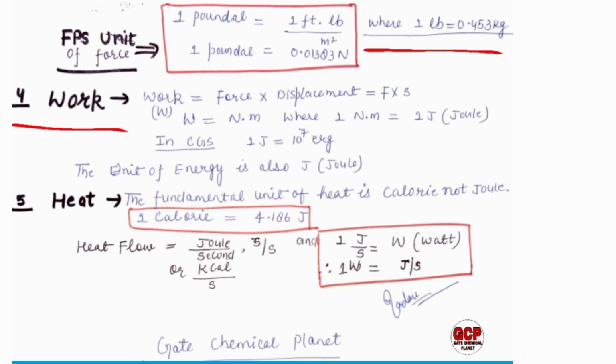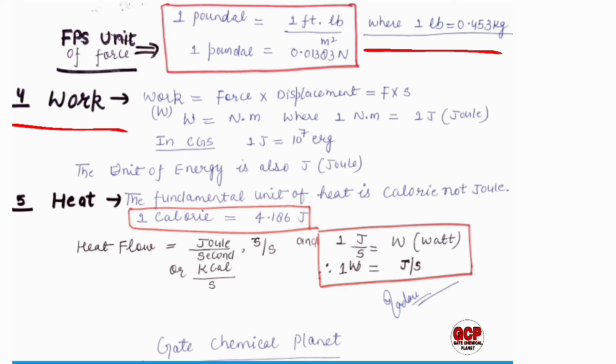Okay. So the next important property is the heat. The fundamental unit of heat is calorie, not joule. Remember this thing. It is very important. The fundamental unit of heat is calorie, not joule. And 1 calorie equals 4.186 joules.